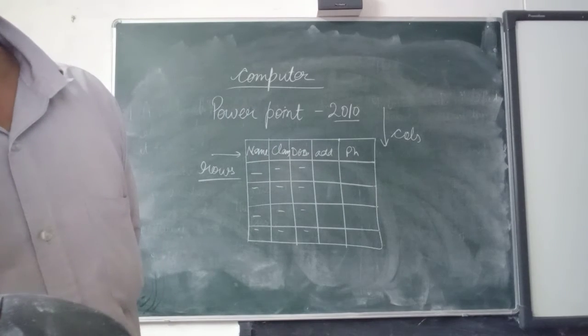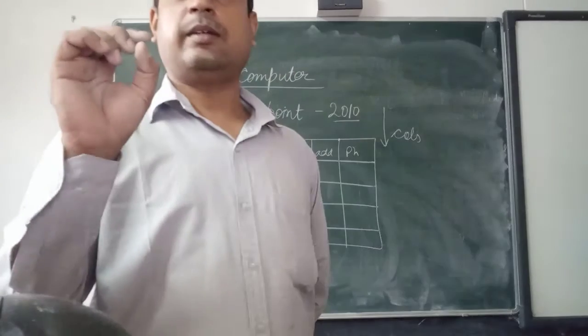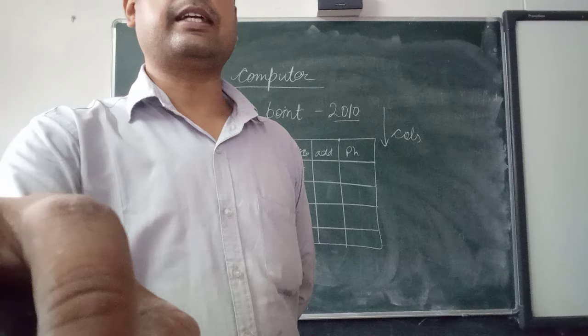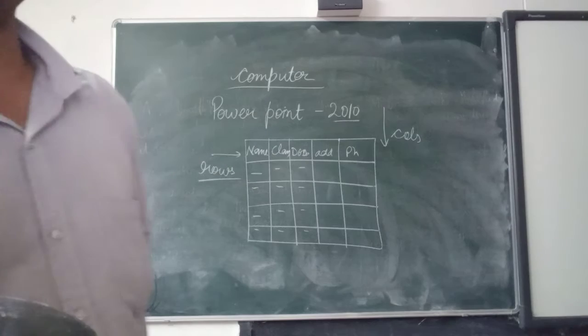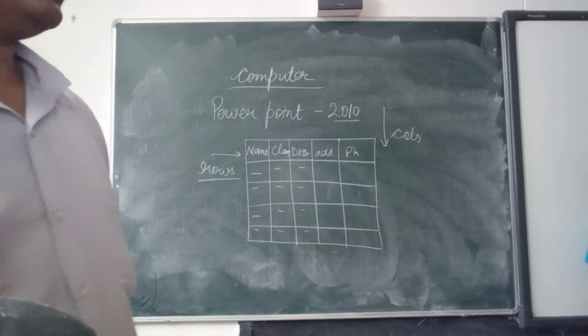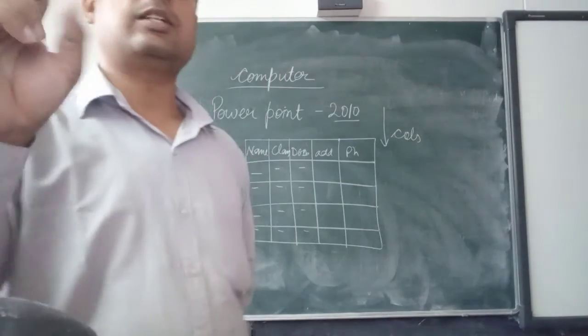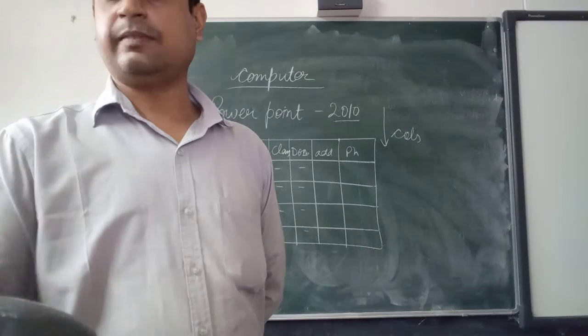You can see I am pressing the up and down arrow key, it is not moving. So you have to remember that if dotted lines are coming, it will not move. Again you have to click on it. Now you can see a straight line is coming, now it will move. Got this? It will move with the arrow key. So you have to click 2 times on the edge of any selected area, then it will move with the arrow key.